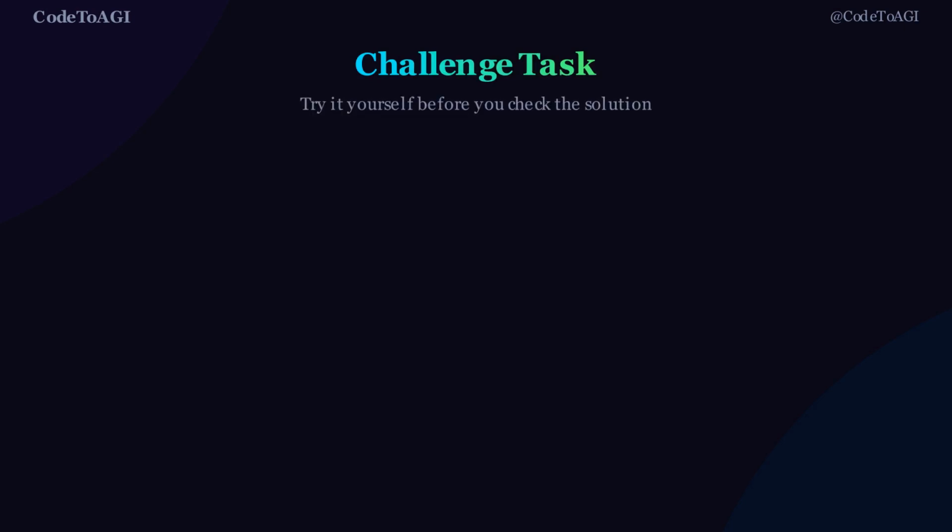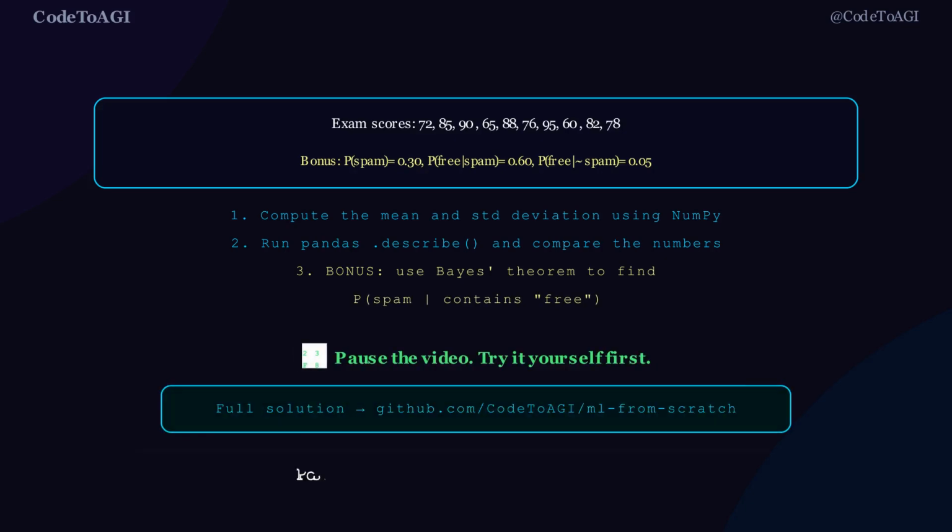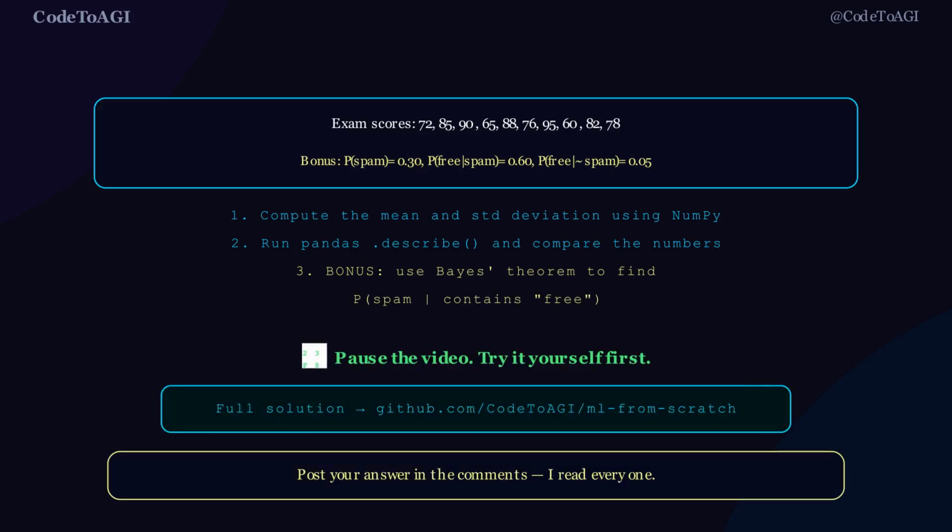Before you go, here's your challenge task for this episode. 10 exam scores: 72, 85, 90, 65, 88, 76, 95, 60, 82, 78. Task 1: compute the mean and standard deviation using NumPy. Task 2: run pandas describe on the same data and compare the numbers.